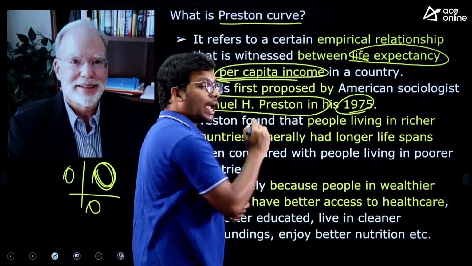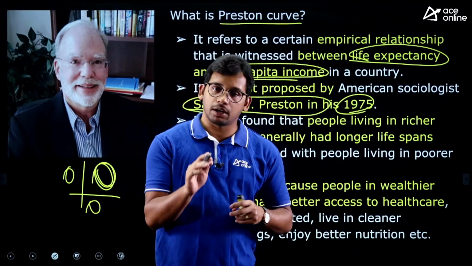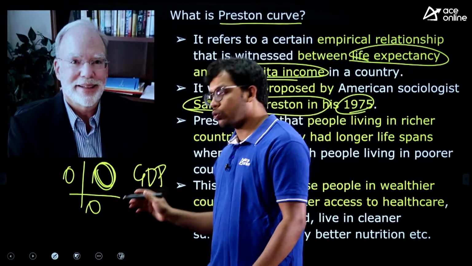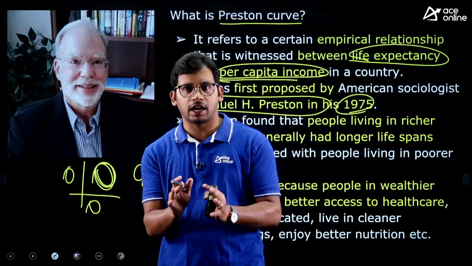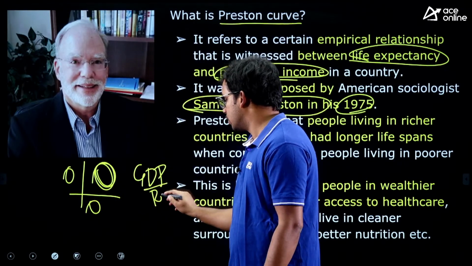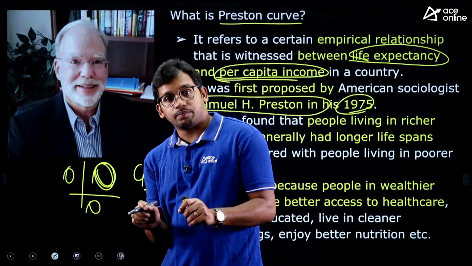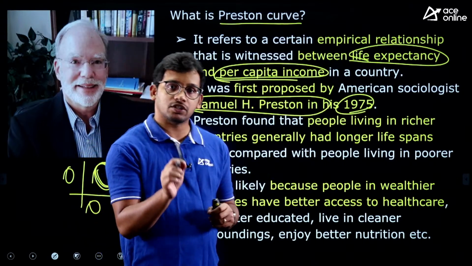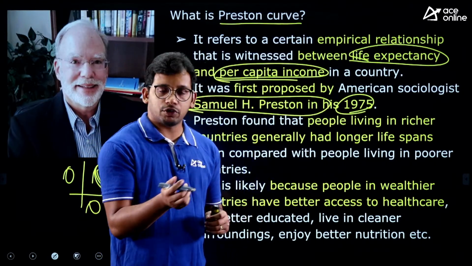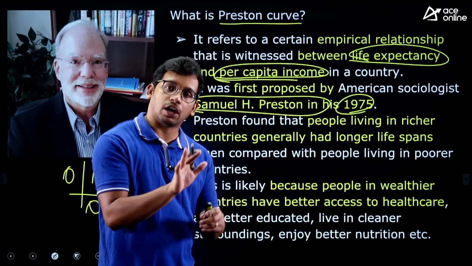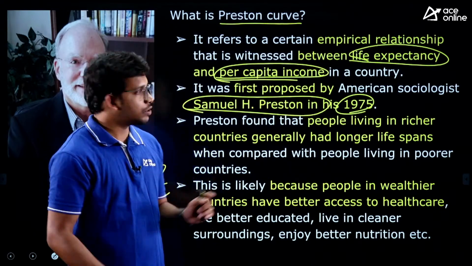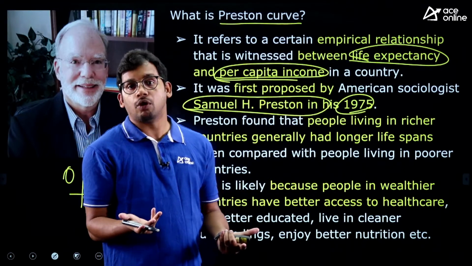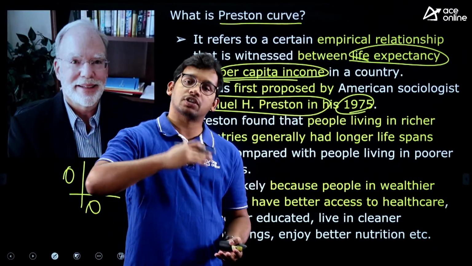And per capita income. Per capita income is like GDP. You all know GDP, we have discussed many times. It is the total production that has happened in a country divided by population. So per person, how much production can be done in a particular year, that is, how much he or she will contribute to the GDP in a year. That is called per capita income. So if per capita income is more, that means GDP is more and production is also more.